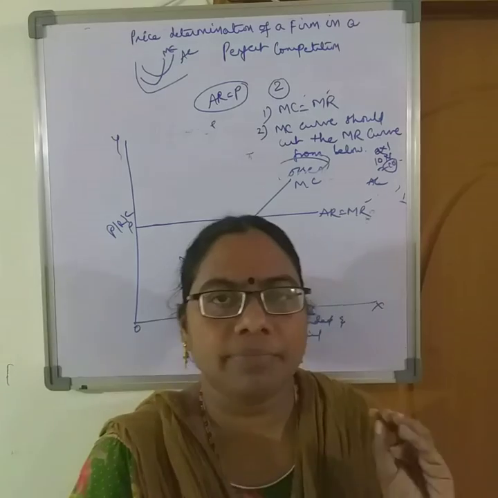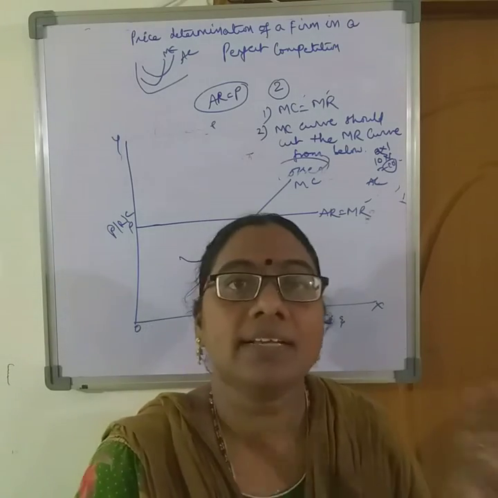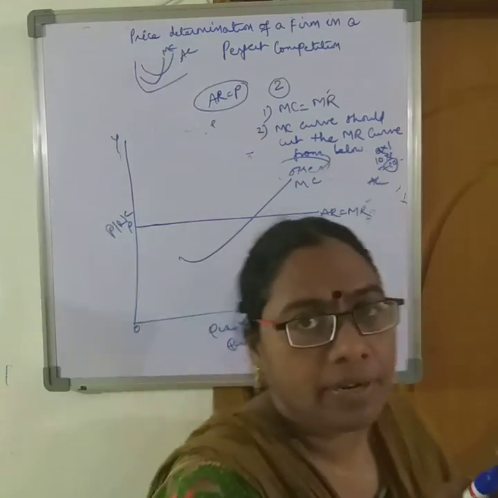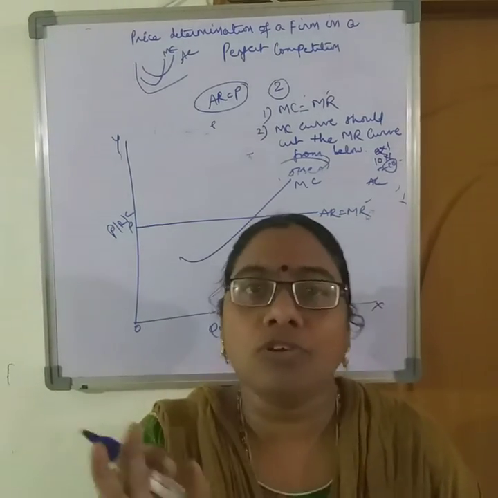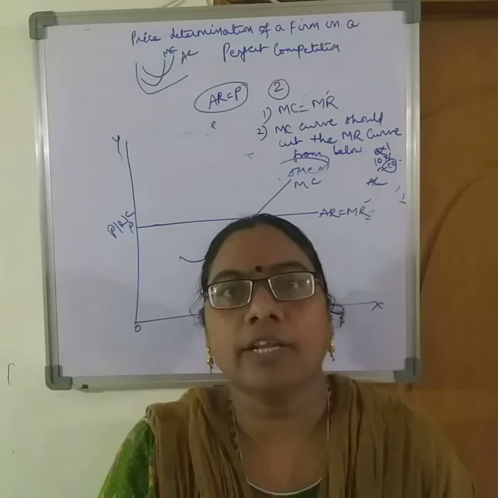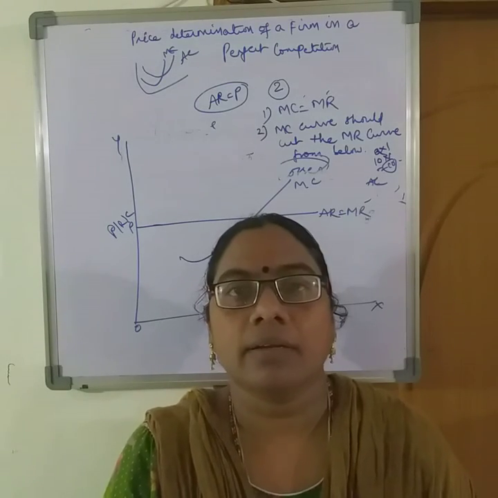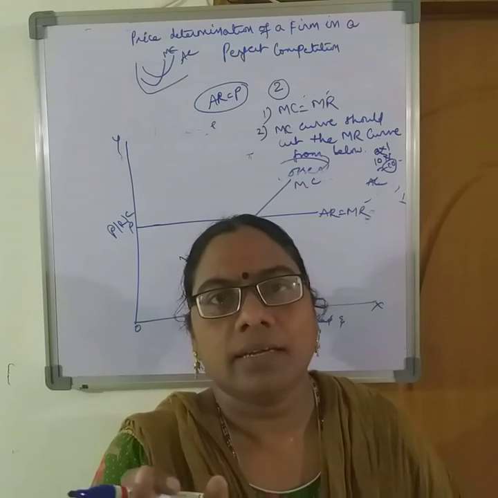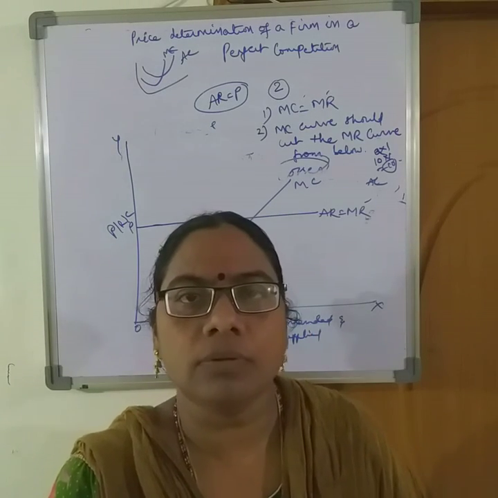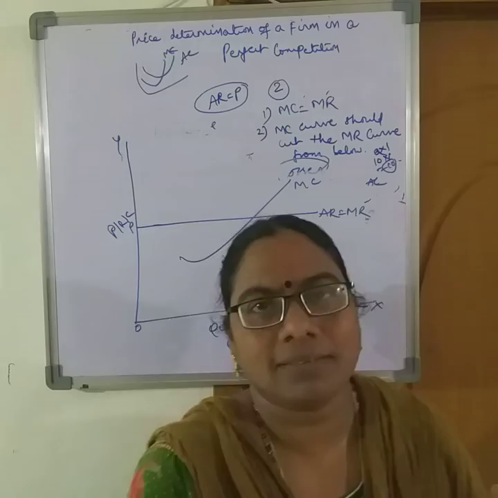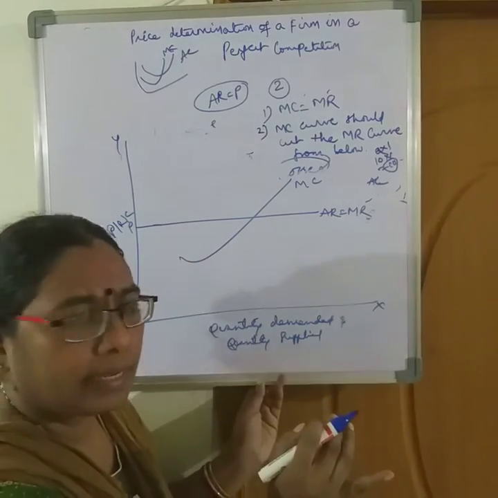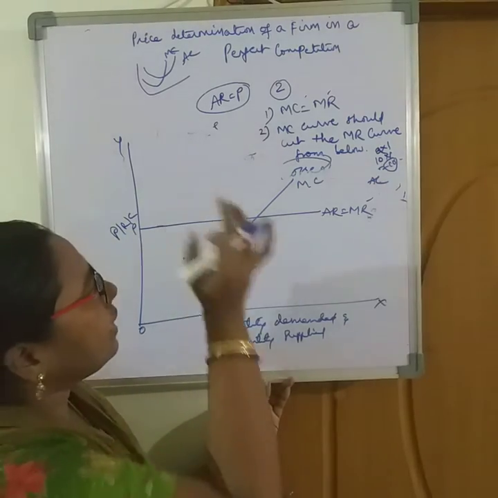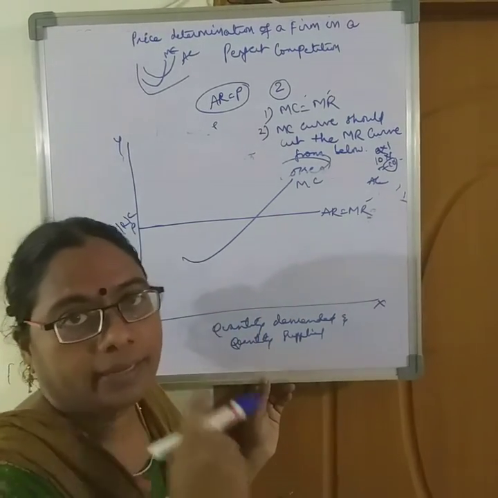That is the basic thing a student has to learn. Many of the students are very, very perfect. They draw the diagram correctly, but they don't label it, they don't name it. So minor mistakes may lead to getting fewer marks. So whenever you are drawing the diagram, see that the x-axis has to be named, the y-axis, and each and every curve.